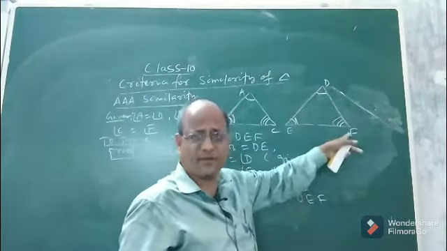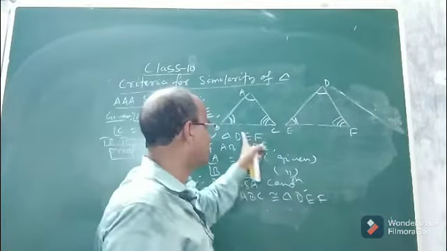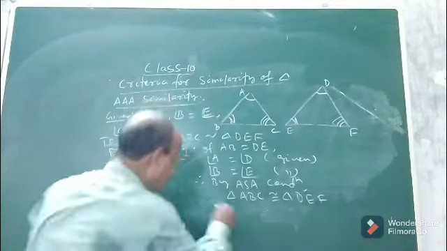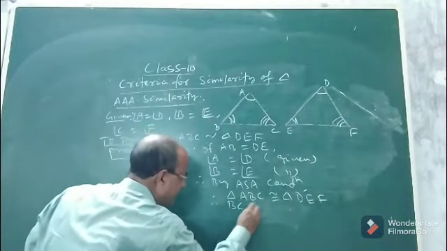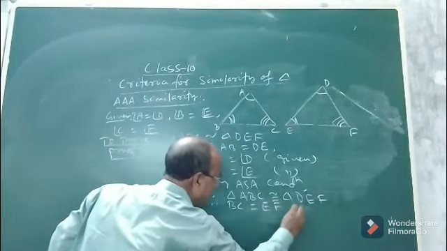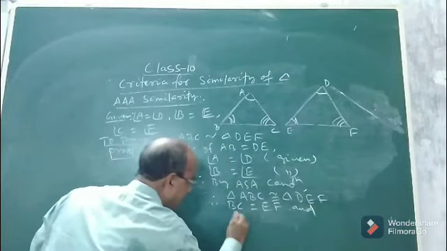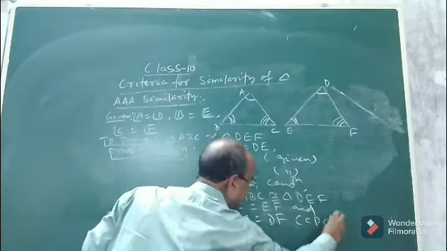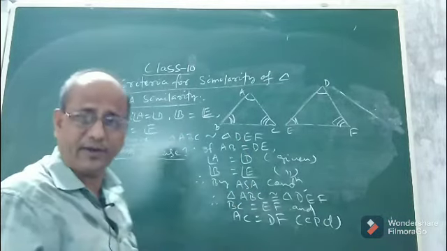Similarly AC and DF are corresponding sides. So BC must be equal to EF and AC must be equal to DF by CPCT. So you write down: therefore BC equal to EF and AC equal to DF. What is the reason? The reason is CPCT, corresponding parts of congruent triangles.